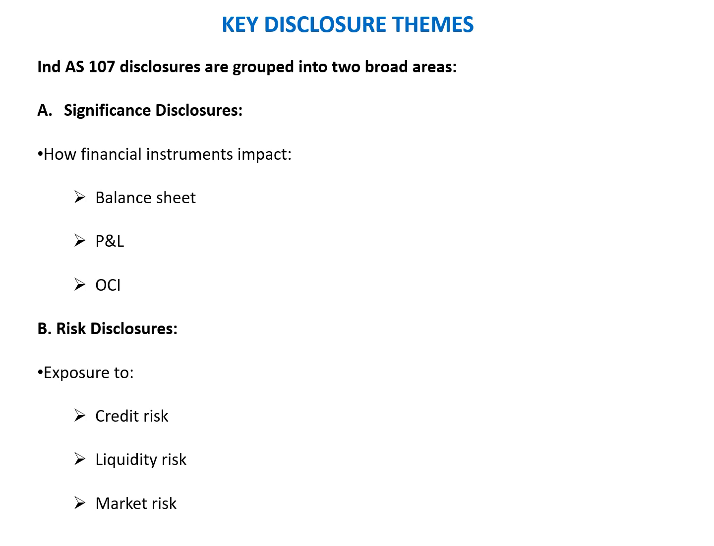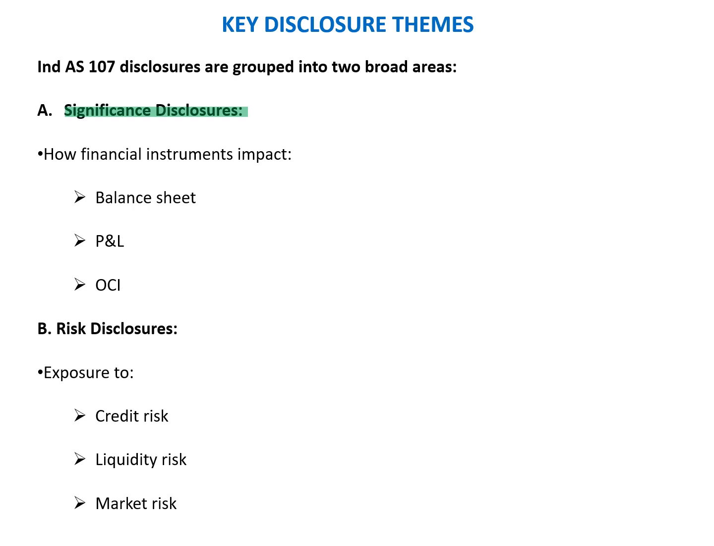Okay, so the key disclosure themes. Basically, there are two sets of disclosure themes that are required by Ind AS 107. The first theme is significance disclosures, which is how the financial instruments impact the balance sheet, P&L, and the OCI, which are the financial statements.